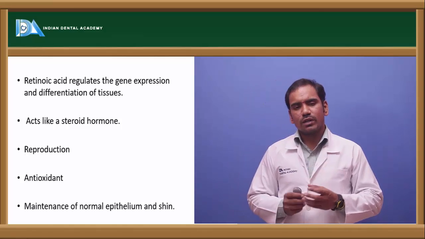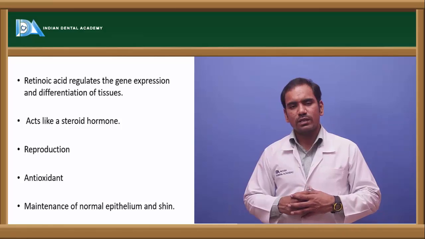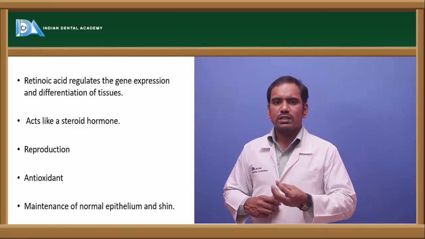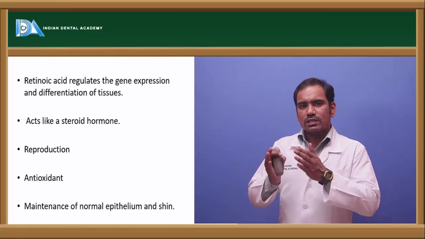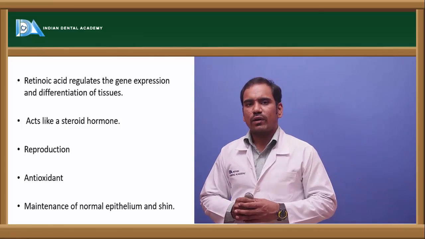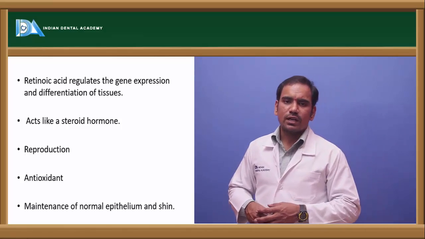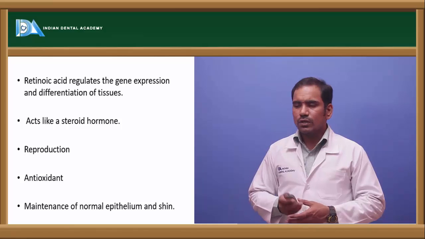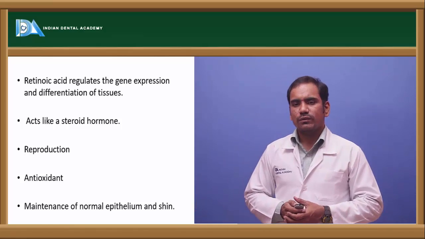Those intracellular receptors bind with a specific element on the DNA. We call it the hormone response element. So that activates the particular genes and produces the proteins required for growth and differentiation. So this similar type of action is there for vitamin A. That's why its mechanism of action is like that of steroid hormones. Those are the other important functions of vitamin A in addition to vision.